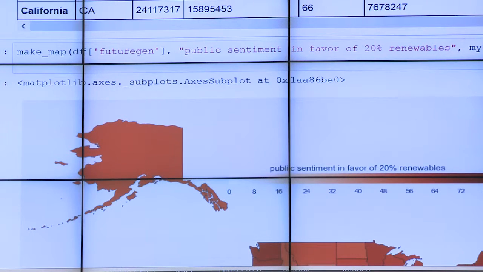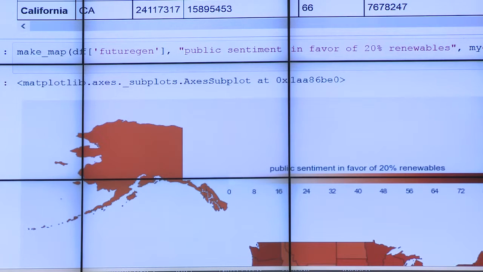As you can see, there's a variable called futureGen that's being plotted here. That is people's sentiment about future power generation, and that was what we took out of the spreadsheet that we imported. The second item here, public sentiment in favor of 20% renewables, is the header that I have in there as a placeholder. And my CMAP is the color variable.